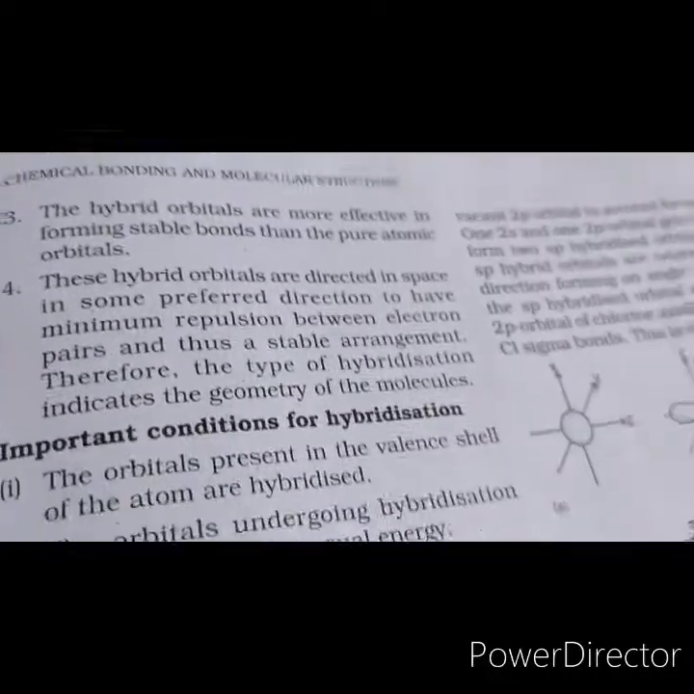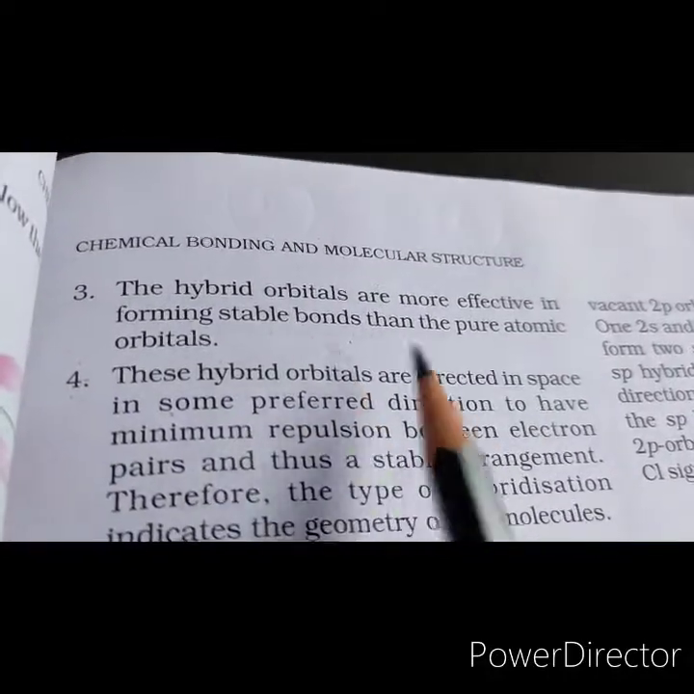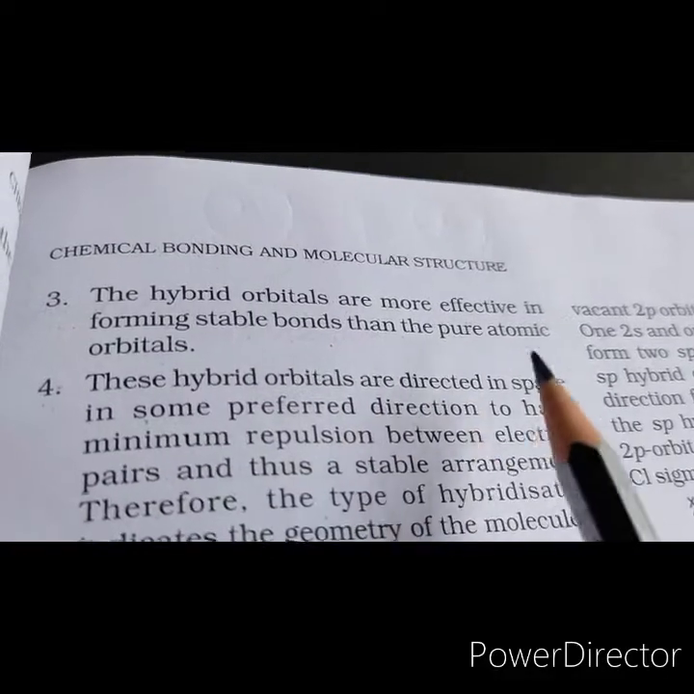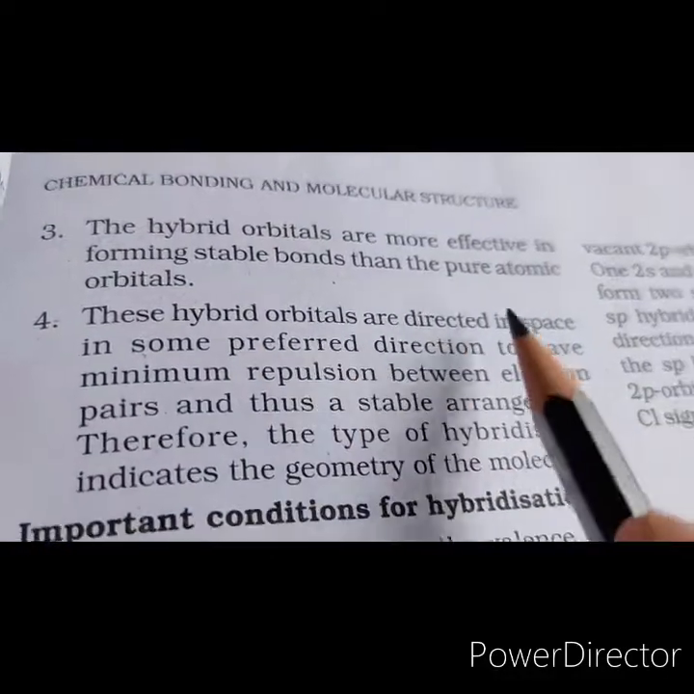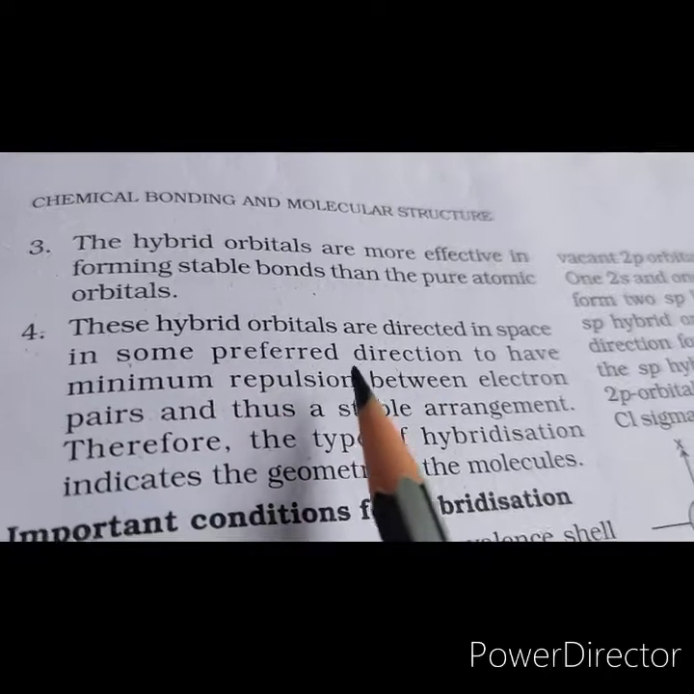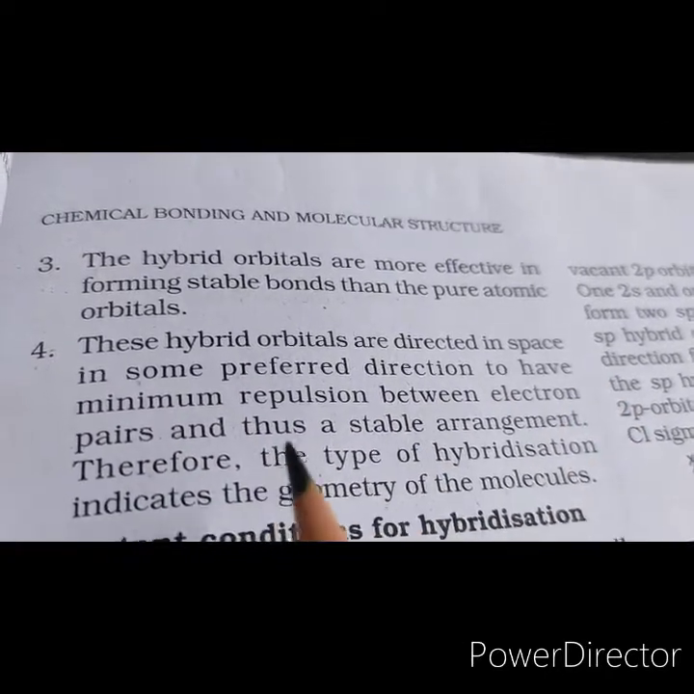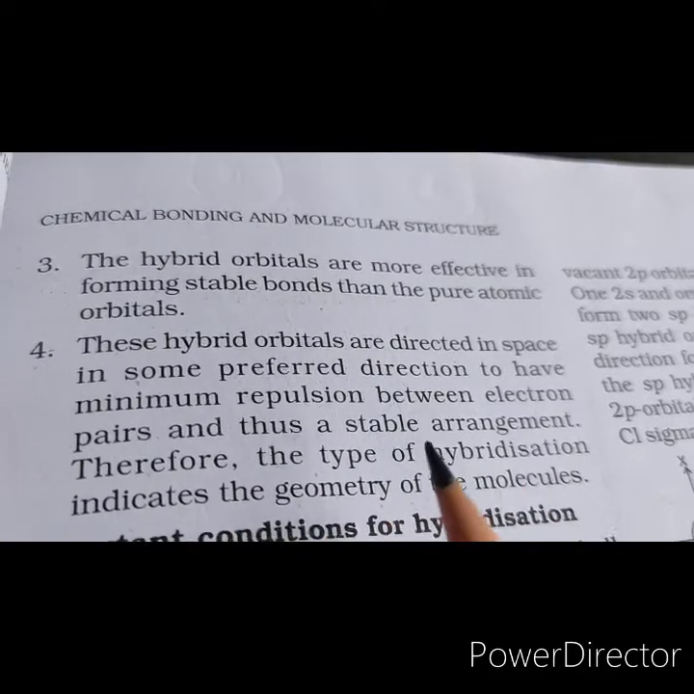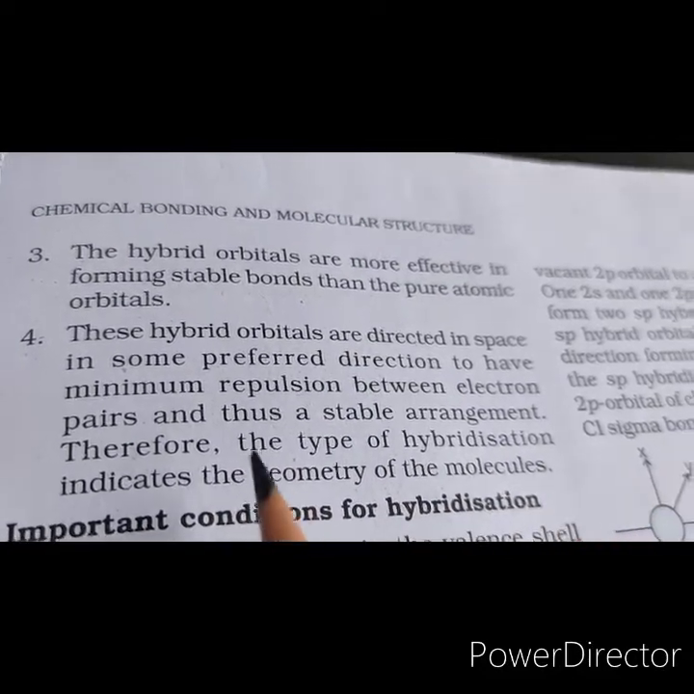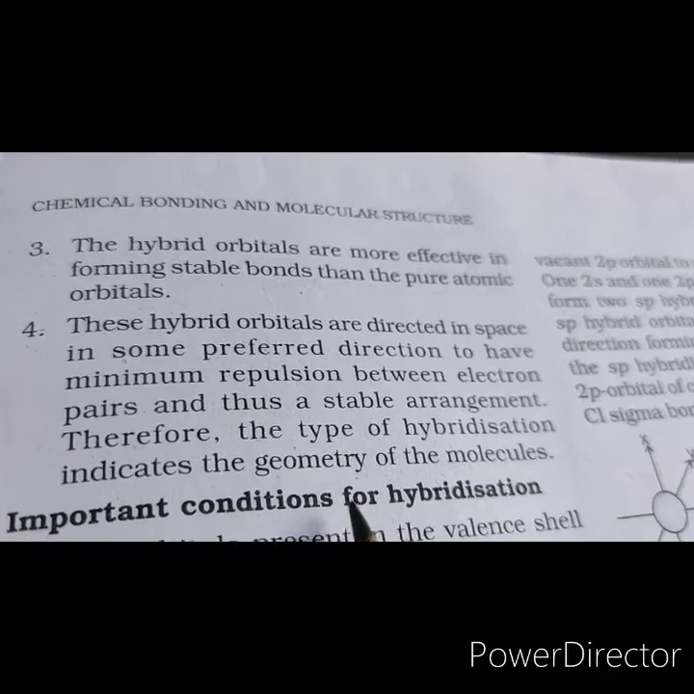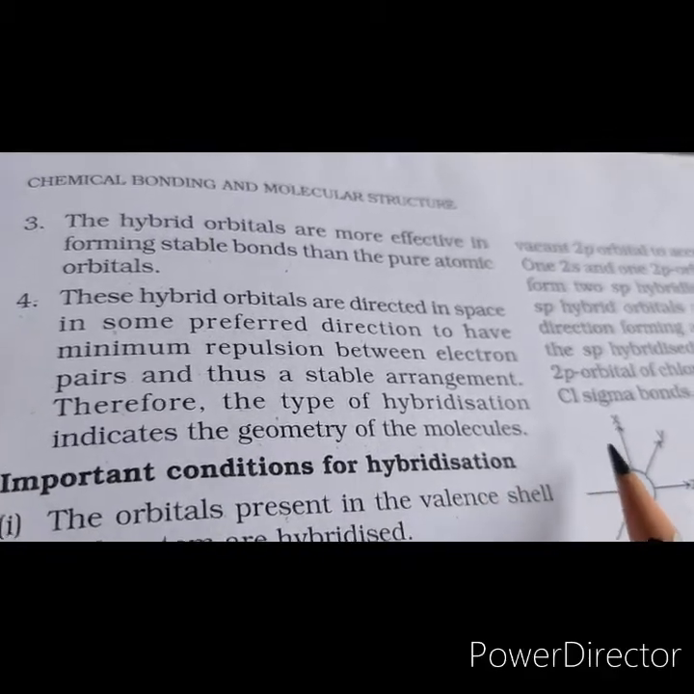Then the third feature is that hybrid orbitals are more effective in forming bonds than the pure atomic orbitals, right? The hybrid orbitals are directed in preferred directions to have minimum repulsion and thus a stable arrangement. So the type of hybridization tells us about the geometry of the molecules.